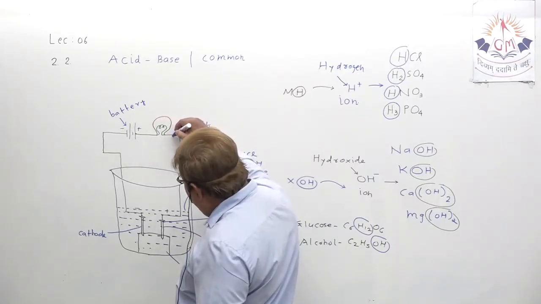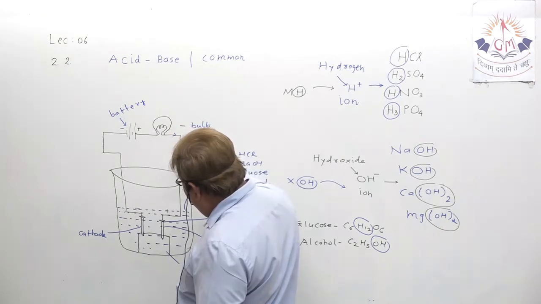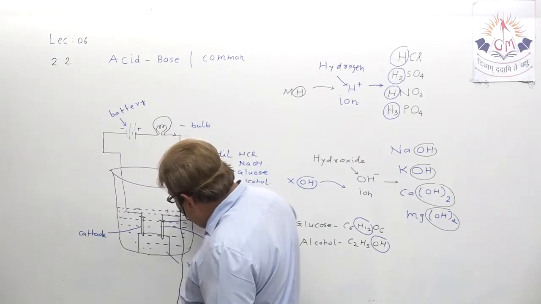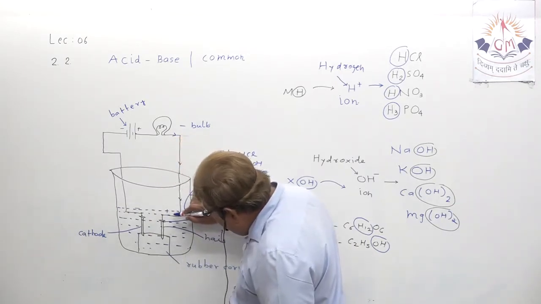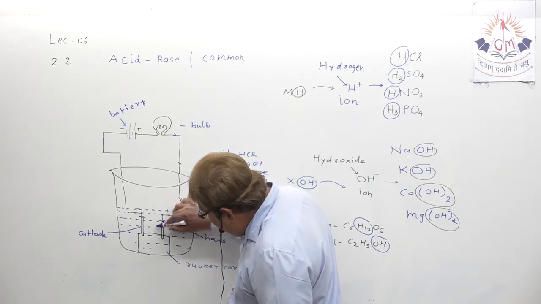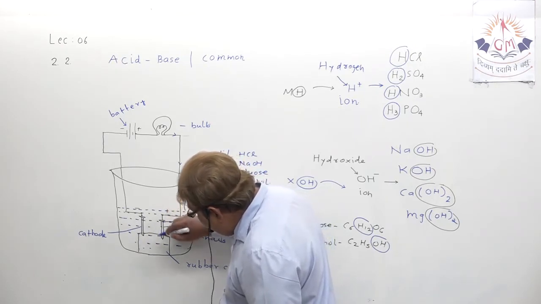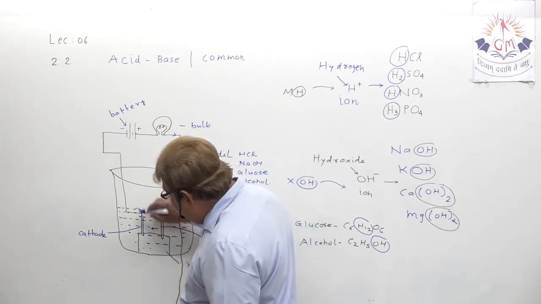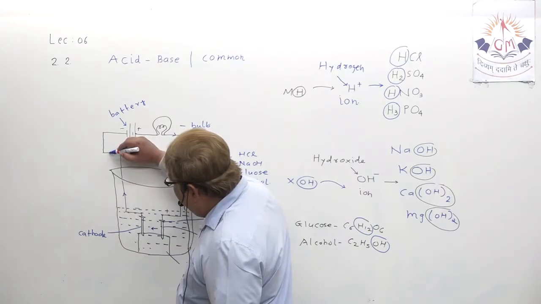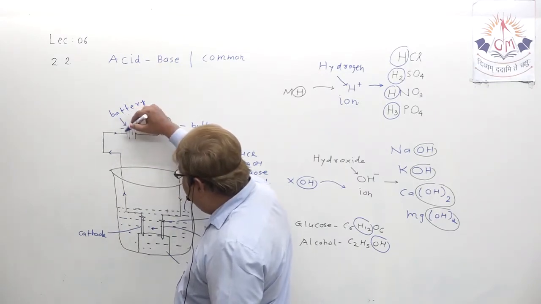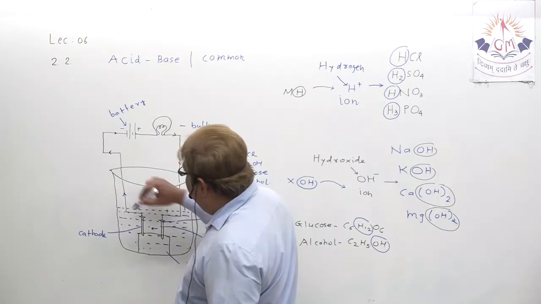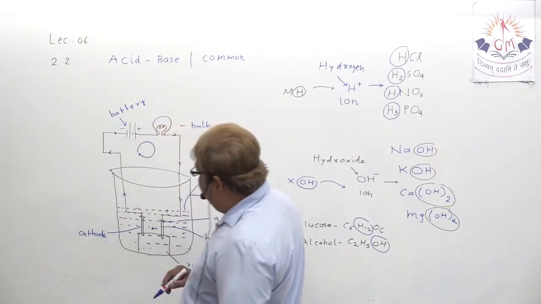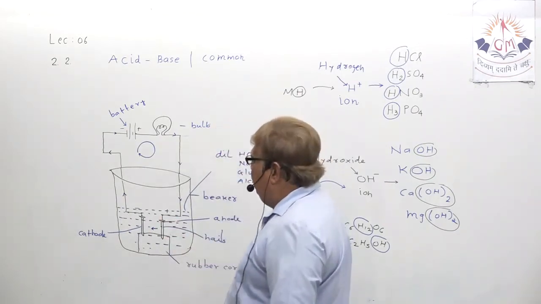So the electric current comes in this electrode, and because of the presence of ions, it travels in this way, reaches this electrode and back, and then the same electric current goes this way, and the circuit gets completed. And why is the circuit completed? Because of the presence of ions.